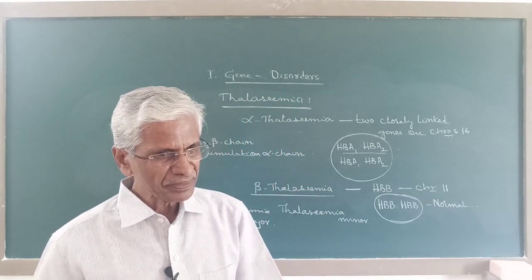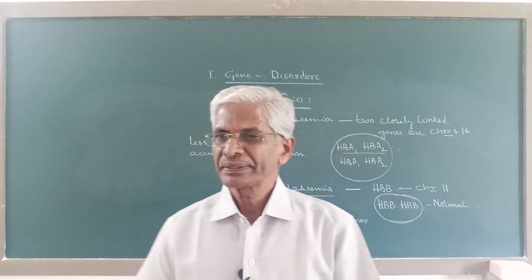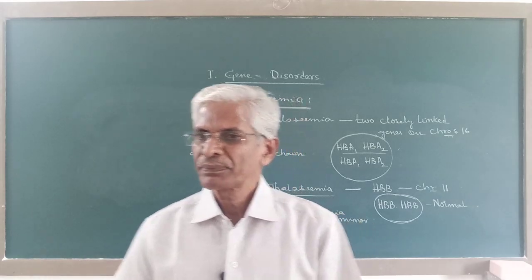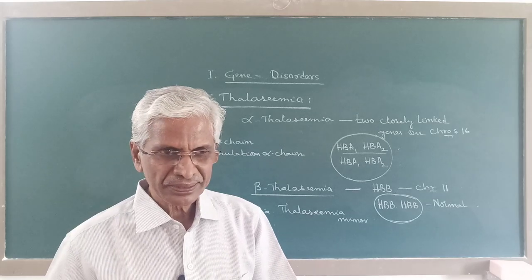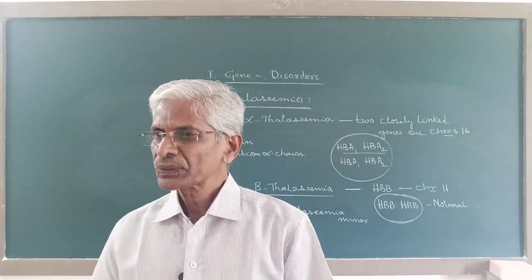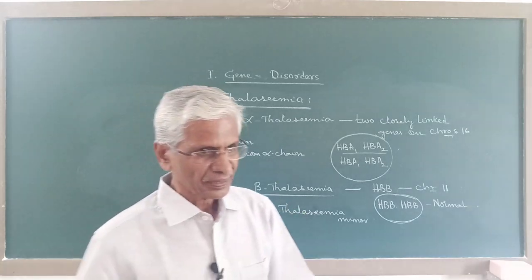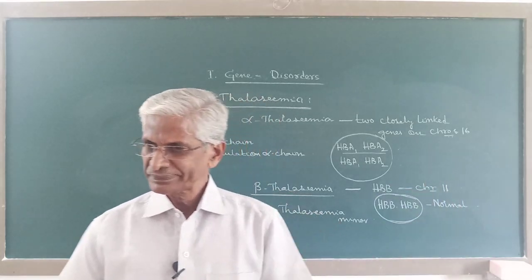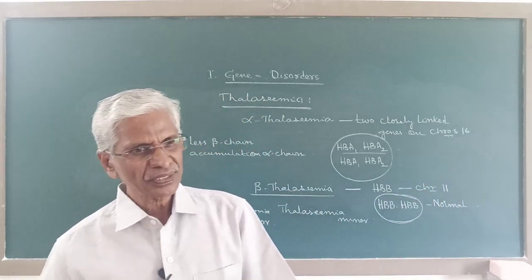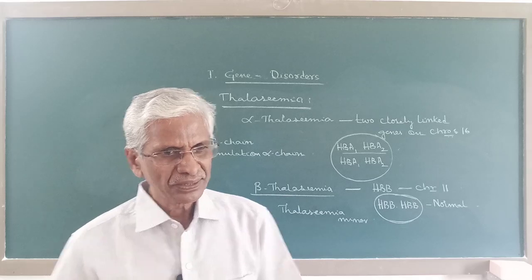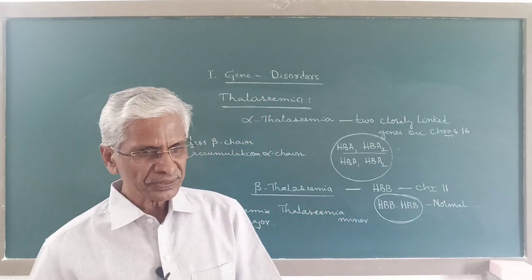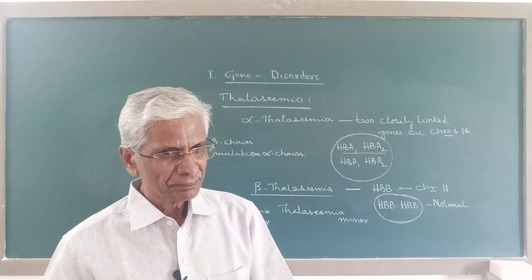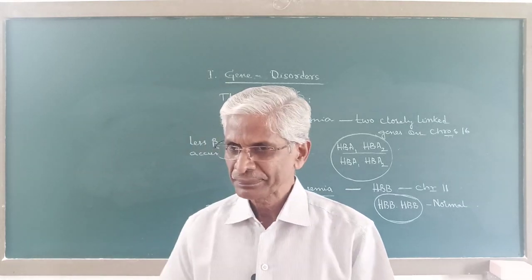Next time when we meet, let me attend to another type of human genetic disorders, that is chromosomal disorders. Hitherto, whatever I said is one category of genetic diseases or genetic disorders in humans, called gene disorders or Mendelian disorders.